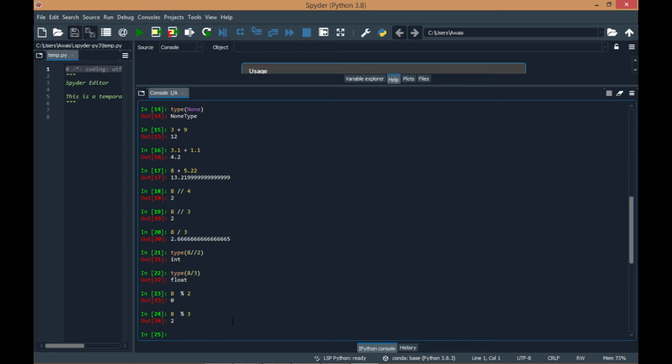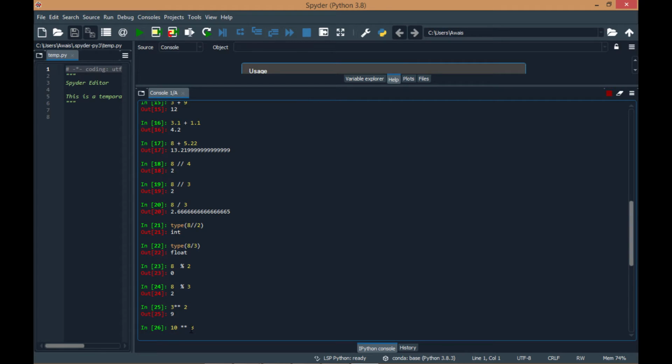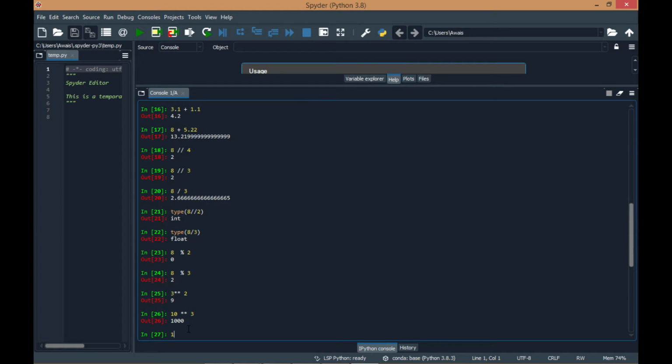And if you want to find 3 raised to power 2, it is 9. This is 3 raised to power 2. Similarly, 10 raised to power 3 is 1000. 10.5 raised to power 2.1 is equal to 139.473. It is a float data type.